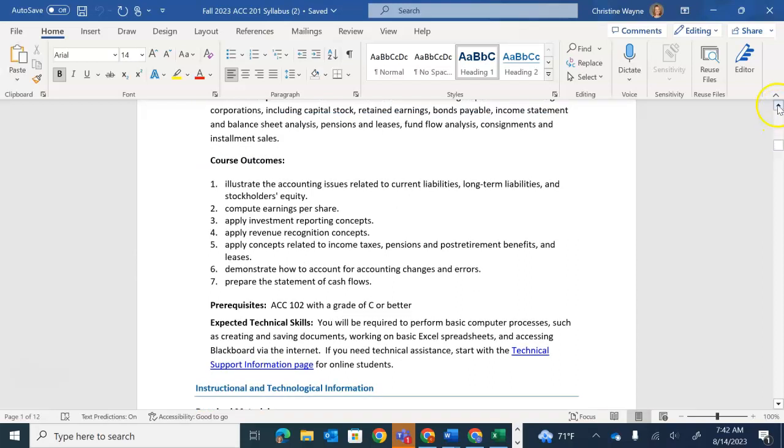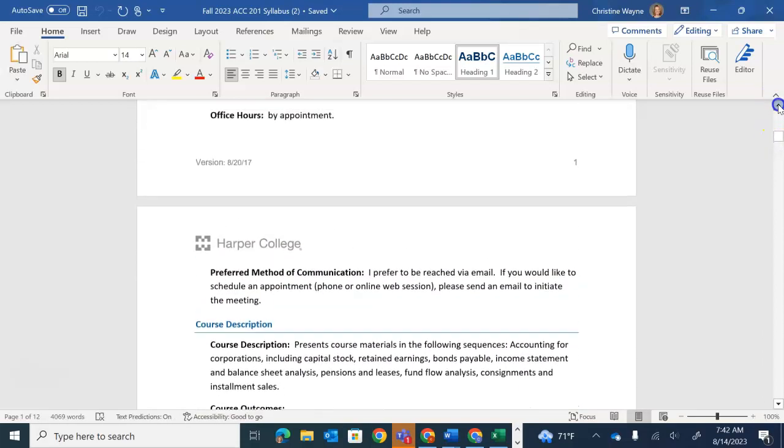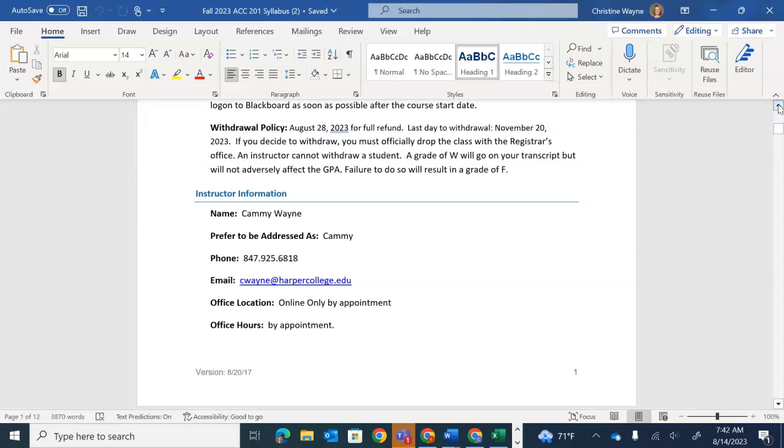First of all, my information is in here. You can also find it under your faculty information. I do have an office phone number here, but the best way to reach me is through email, and I will get back to you as soon as possible, usually within a day.